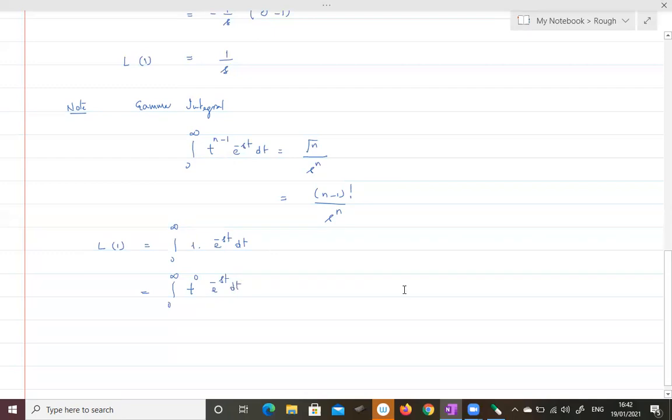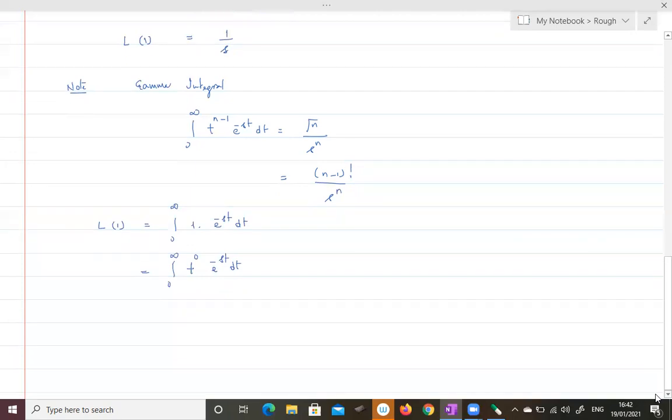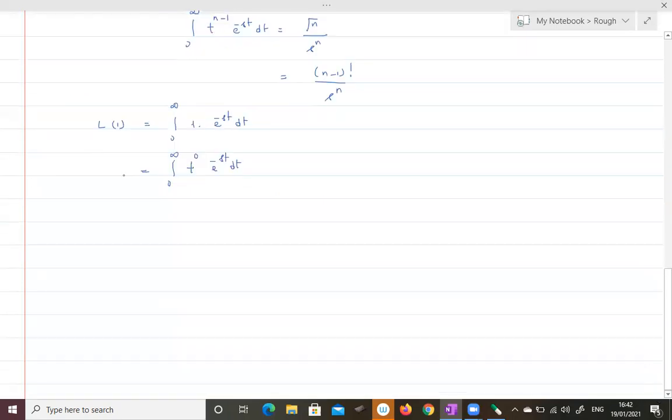Because t power 0 is 1, let me express that by means of the gamma integral, that is 0 to infinity t power 1 minus 1, that 0 I am writing as 1 minus 1, e power minus st dt.